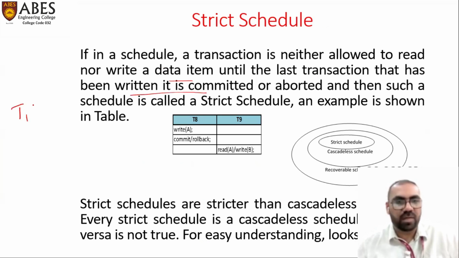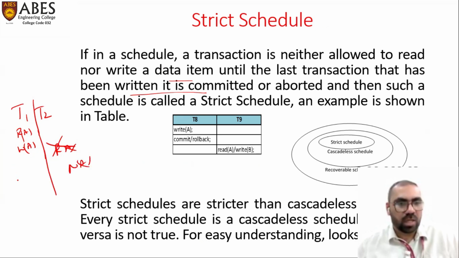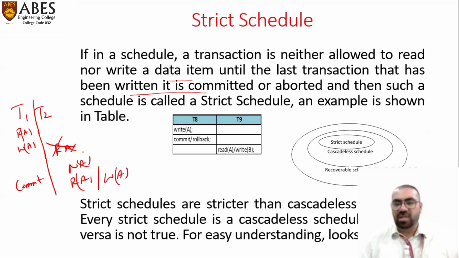For example, T1 is here, T2 is here: read A, not allowed. Write A, not allowed. It is allowed only when a commit is put; then only read or write A is allowed. In this example, write A, commit or rollback, then read and write B is allowed.